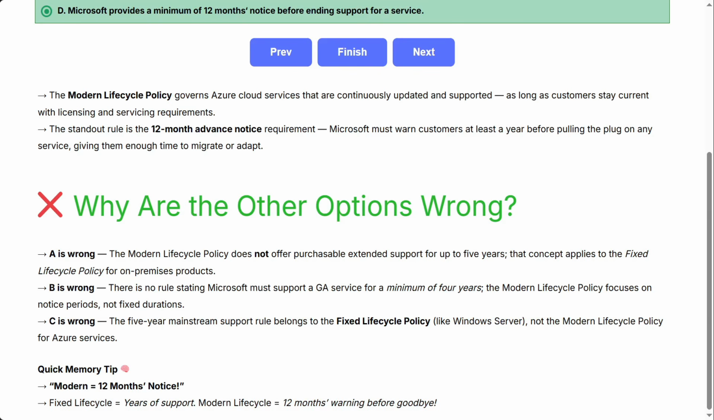Quick memory tip: modern equals 12 months notice. Fixed lifecycle equals years of support. Modern lifecycle equals 12 months warning before goodbye.